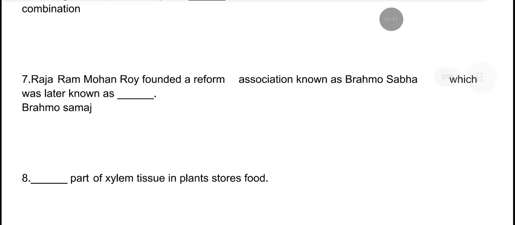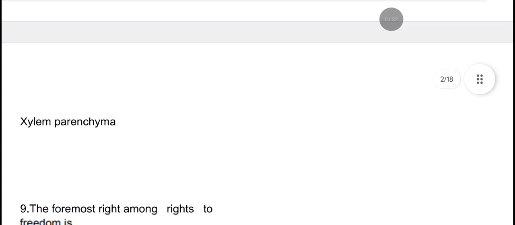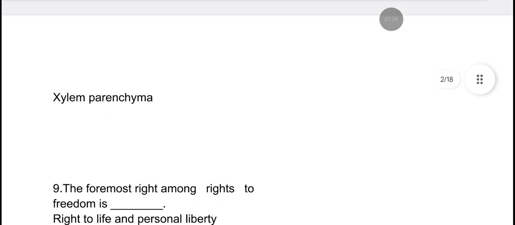Raja Ram Mohan Rai founded a reform association known as Brahma Sabha, which was later known as Brahma Samaj. Next question. Dash part of xylem tissue in plants stores food. It is an exception and the answer is xylem parenchyma.